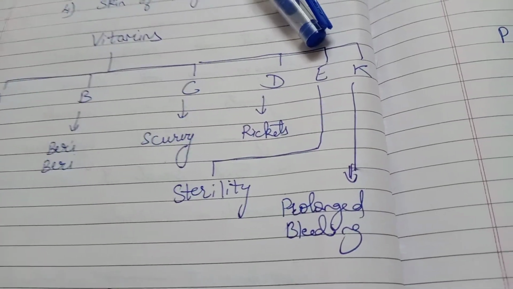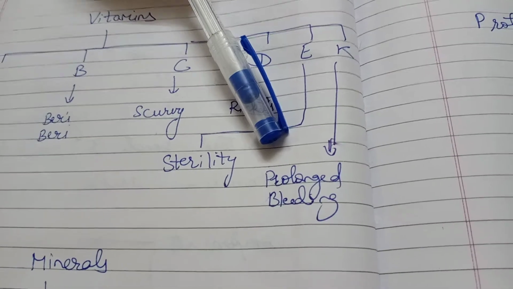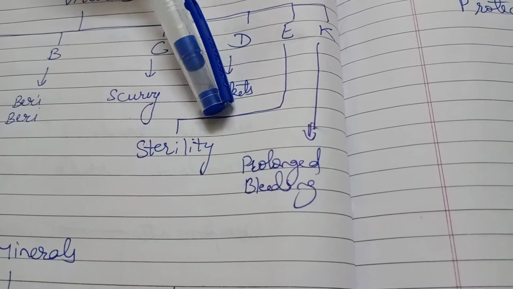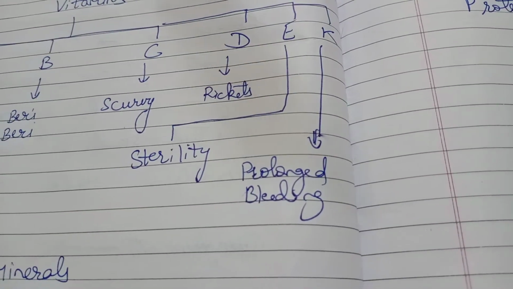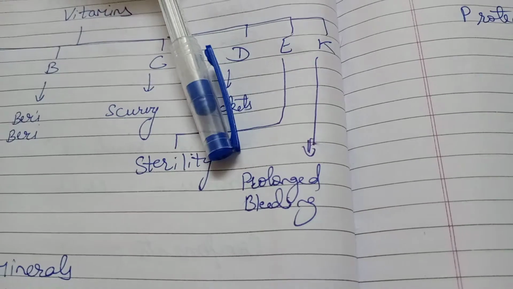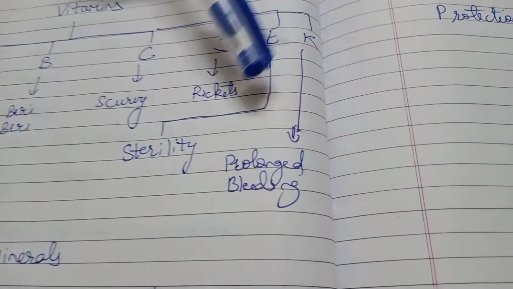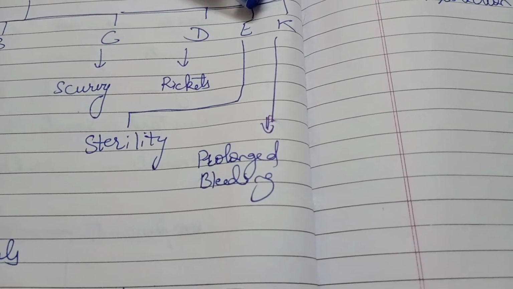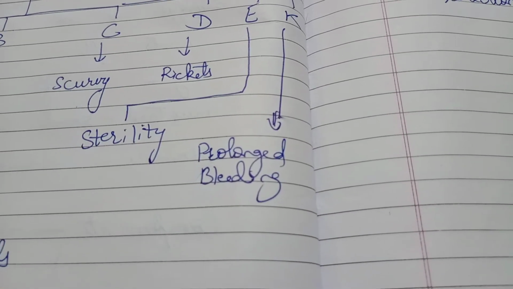Vitamin K. Vitamin K deficiency causes prolonged bleeding. Means if sometimes we get hurt, then the blood comes out, but after some time the blood is stopped. But if the blood is not stopping, if we have got a scar or a hurt, that is called prolonged bleeding. Means continuous blood is coming out non-stop. So this happens when there is deficiency of vitamin K. Vitamin K is present in all types of green leafy vegetables.